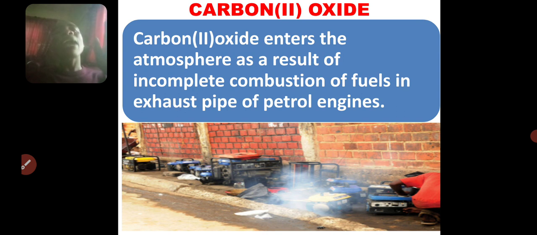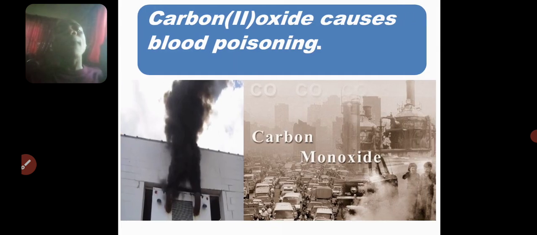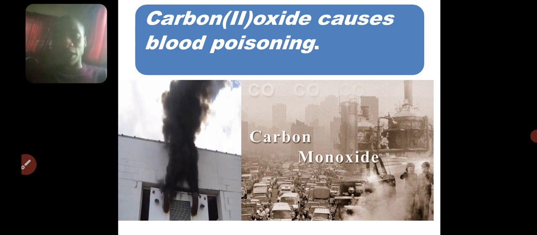When carbon monoxide is formed, it's a very dangerous gas, as you must have heard before, because when you inhale it, it's going to react with your blood and prevent the hemoglobin of the blood from carrying oxygen to the cells.